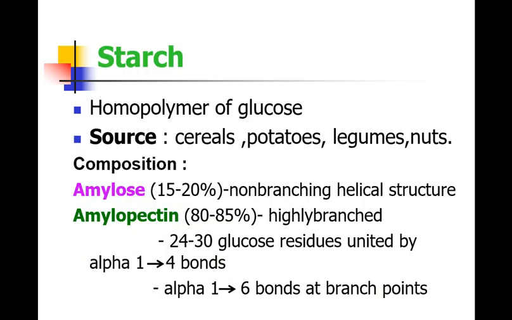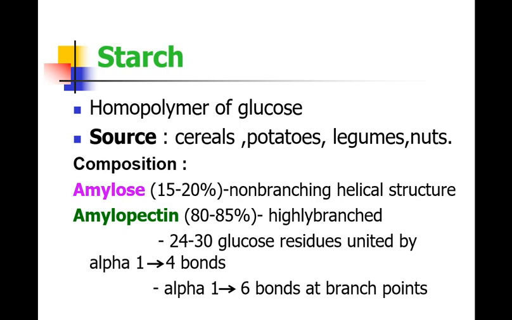The first example of a homopolysaccharide is starch. Starch is a homopolysaccharide made up of glucose. This is mainly present in cereals, potato, legumes, nuts, rice; all these are composed of starch. Now, starch has two units in its structure, that is amylose and amylopectin. Amylose is a non-branching helical structure, whereas amylopectin is a highly branched structure.